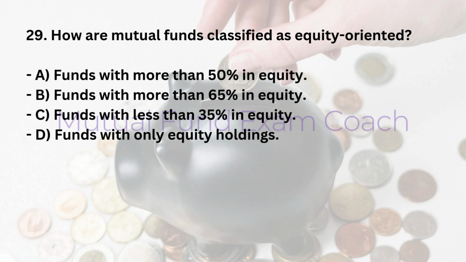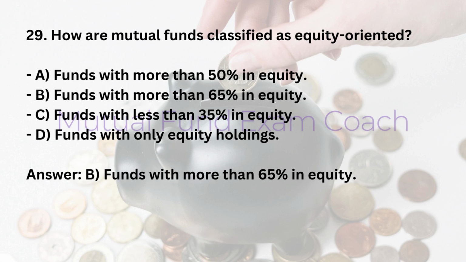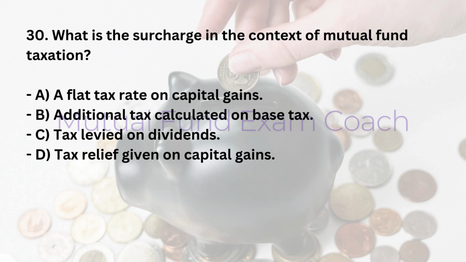29. How are mutual funds classified as equity-oriented? A. Funds with more than 50% in equity. B. Funds with more than 65% in equity. C. Funds with less than 35% in equity. D. Funds with only equity holdings. Answer, B. Funds with more than 65% in equity.